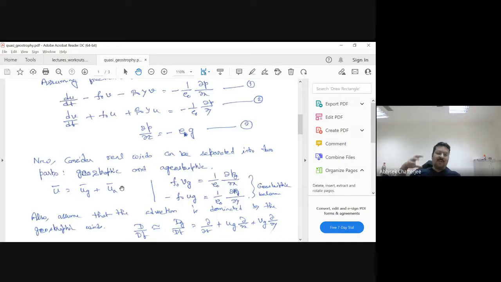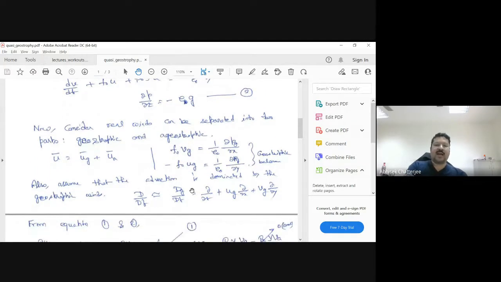My mean field is defined by the geostrophic flow, but on top of it there is some perturbation, which is leading to cyclones, convection, or the planetary waves. That perturbation is defined by ageostrophic. It is not following geostrophic equations. So I'm assuming that my flow can be segregated into a geostrophic and ageostrophic component.